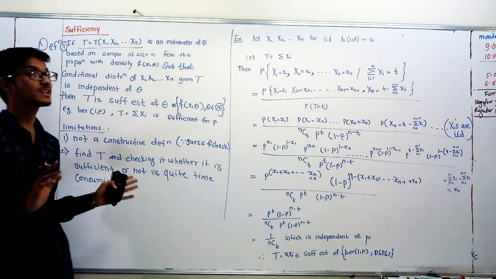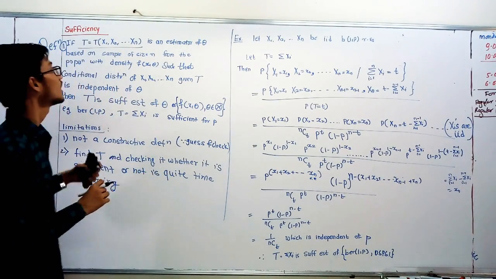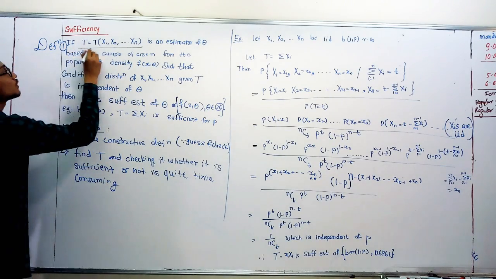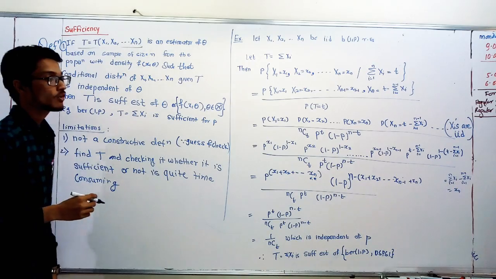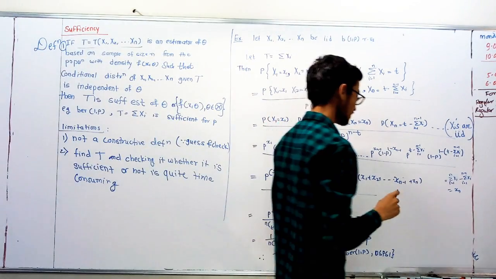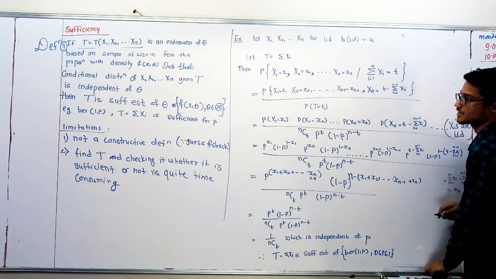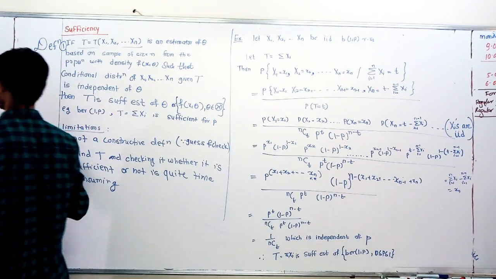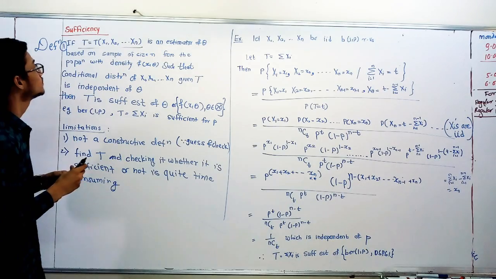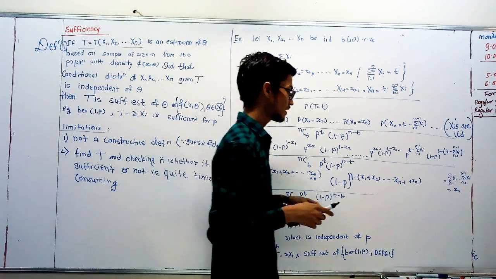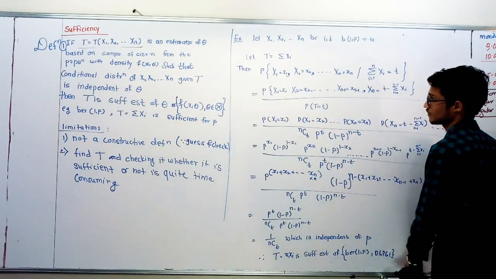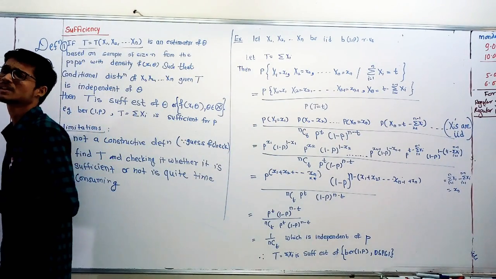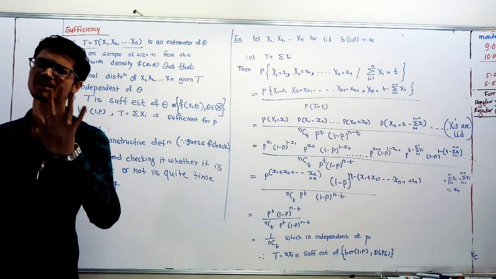See a mathematical or constructive definition of sufficiency. If T equal to T of x1, x2, xn is a statistic, as we saw in the last lecture, and it is also an estimator, you already learned that an estimator is a statistic.